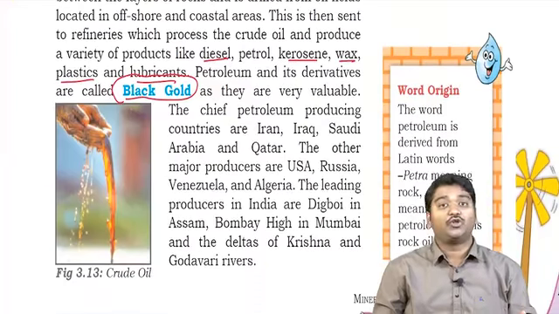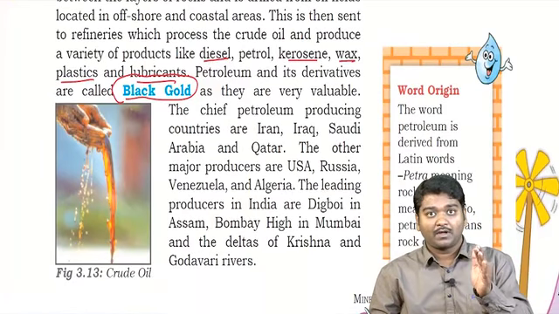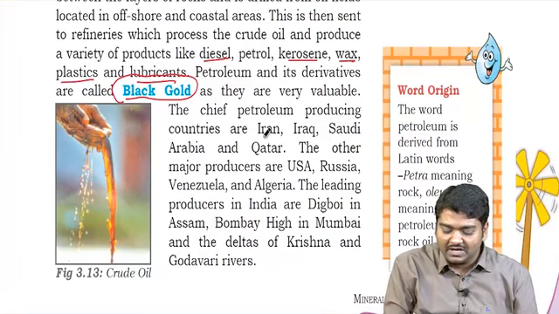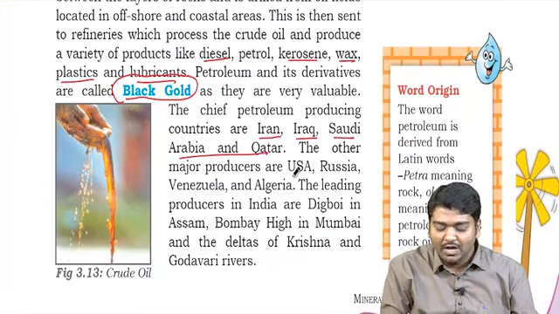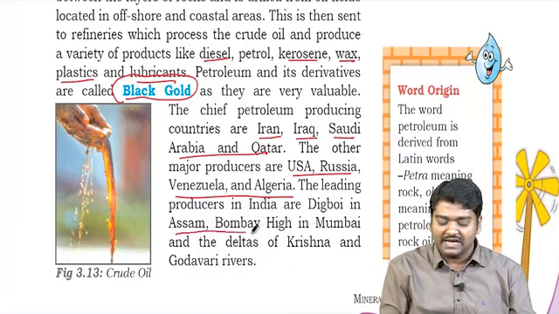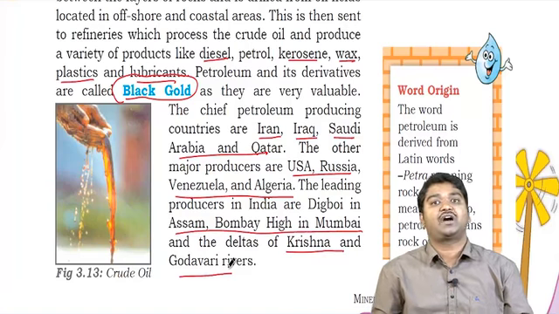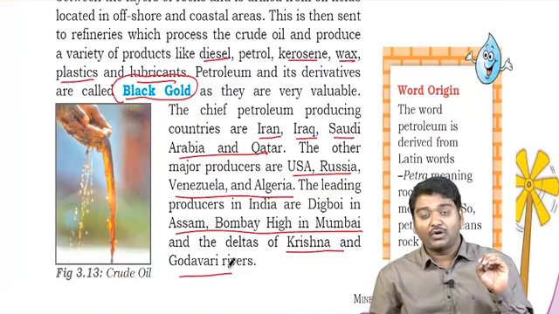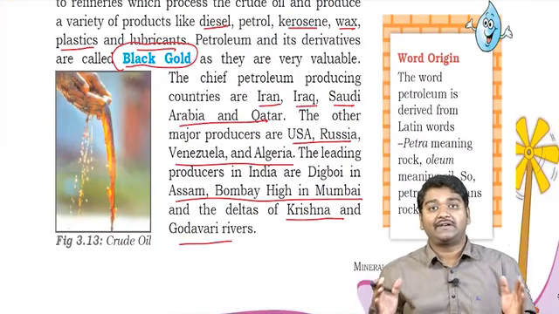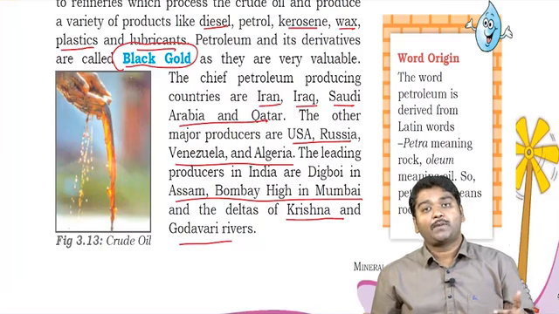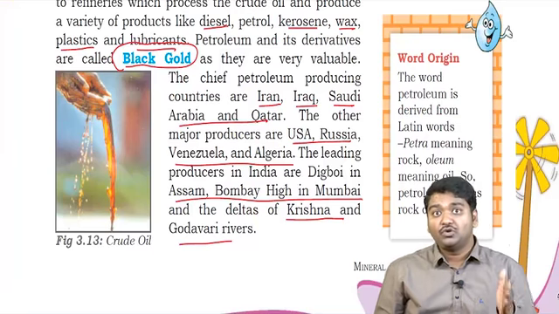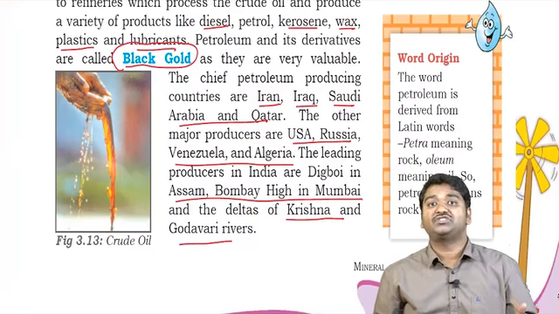Where do you see petrol? I told you petrol is present mostly in Russia, North Africa and West Asia. Can you see Iran, Iraq, Saudi Arabia and Qatar, USA, Russia, Venezuela and Algeria. In India, it is present in Assam, Bombay High and deltas of Krishna and Godavari. I have told you clearly, I will be talking to you with respect to India in detail. Don't go by this. Today, the production level has improved. When we talk about wind energy or so, examples given here are outdated.